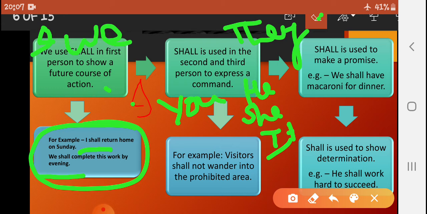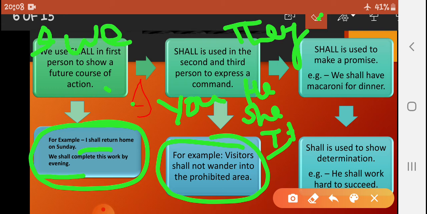When we use shall with a second or third person pronoun, it means we are expressing a command. For example, visitors shall not wander into the prohibited area. Now you might have seen that when you go to visit some monuments, there is a certain area where the government doesn't allow visitors to go, and it is written prohibited area. So we can write the sentence, visitors shall not wander into the prohibited area. This is a command, an order by the government.